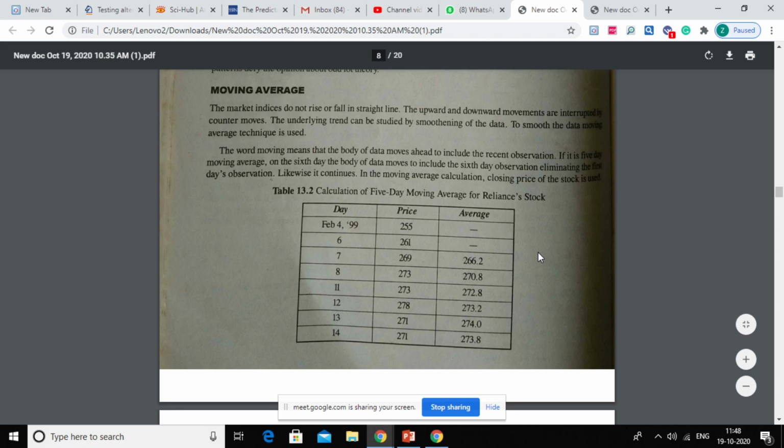So 4. Let me explain you concept, then we'll go for that images from Prasanna Chandra, and we'll try to see how these days have been taken.